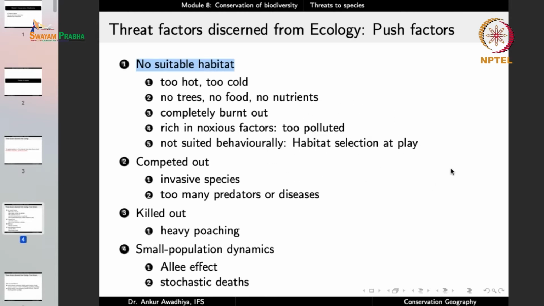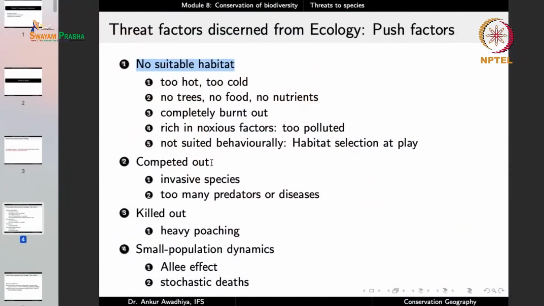Now habitat selection means that through behavior, certain organisms prefer certain habitats. So for instance, there can be a species of bird that lives in, say, mango trees. Now this bird can also make a nest in, say, a jamun tree, but it will never make a nest in the jamun tree. It just prefers to make a nest in the mango trees.